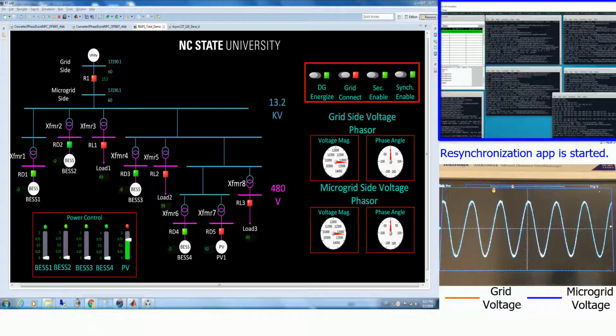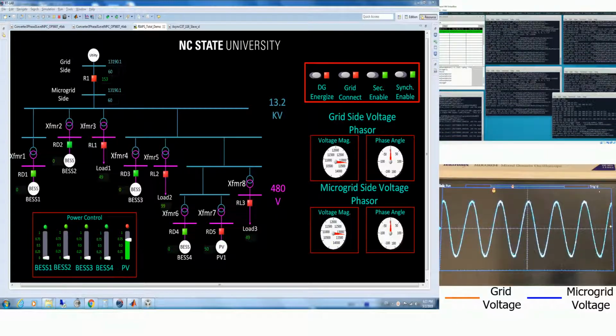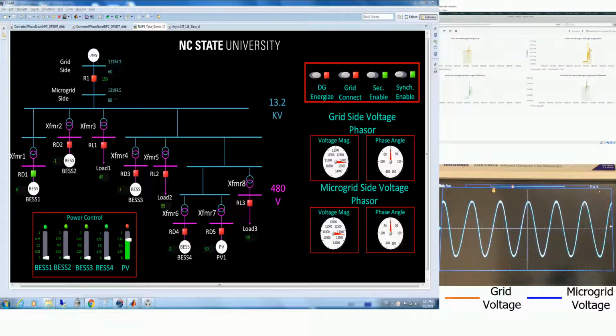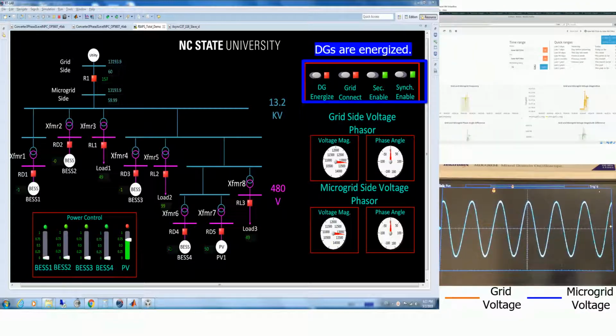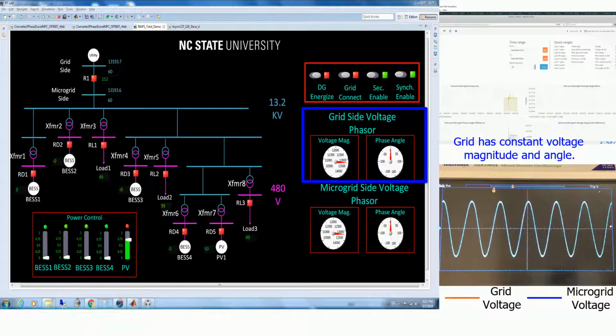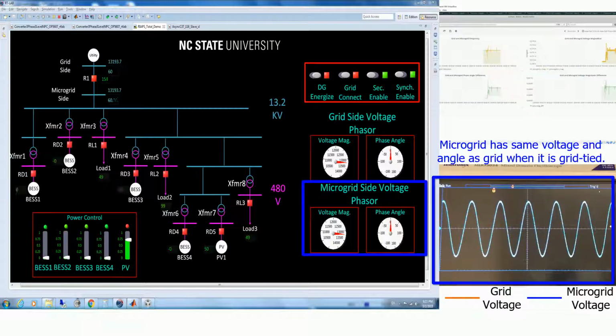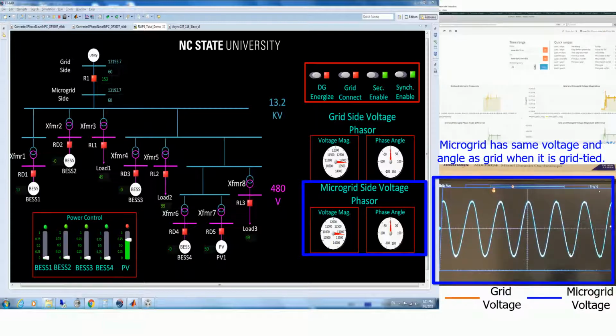The upper right window is the RIAPS Linux machine. With RIAPS, we can distribute the code from a single computer to all RIAPS nodes. First, let's energize the distributed generation. The grid voltage magnitude and frequency are constant. Its phase angle is used as the reference. When connected to the grid, the microgrid has the same voltage and phase angle. This can also be seen from the scope, which shows the phase A voltage of the grid and microgrid.